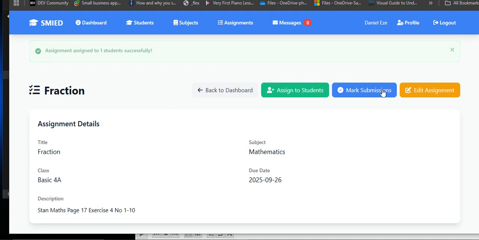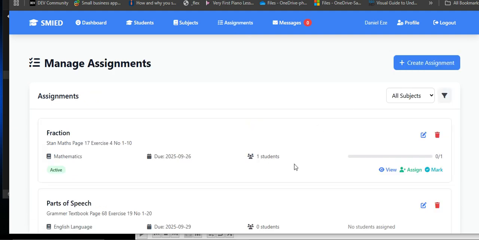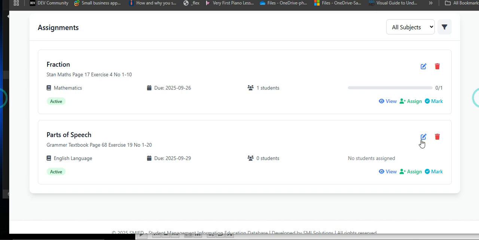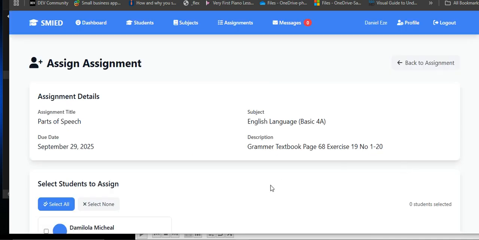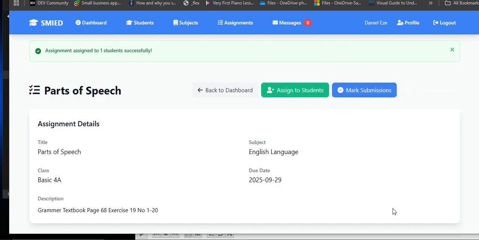Okay, so now let's look at other assignments. So if I go back to assignments again, let's assign the other one. You see, now we now have one student. Okay, now I have one student, meaning that that assignment has been given to one student, and if it's 20 students, you will see it. Okay, so let's assign this one also, parts of speech. Okay, so just select all your students or pupils, then click on assign. So we have assigned all our assignments, all our homework rather.